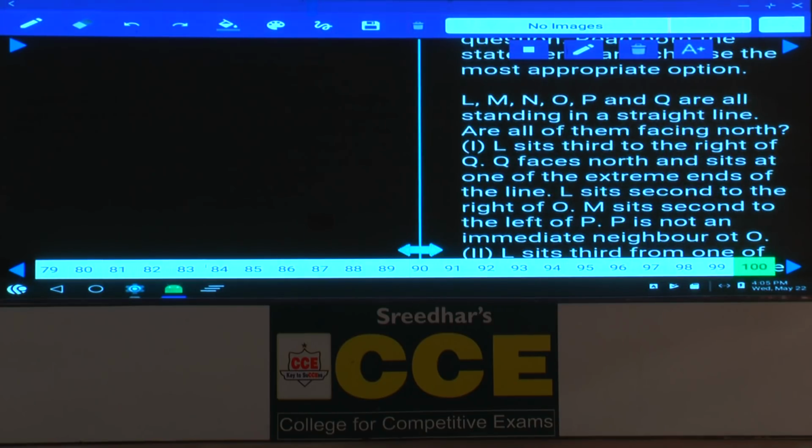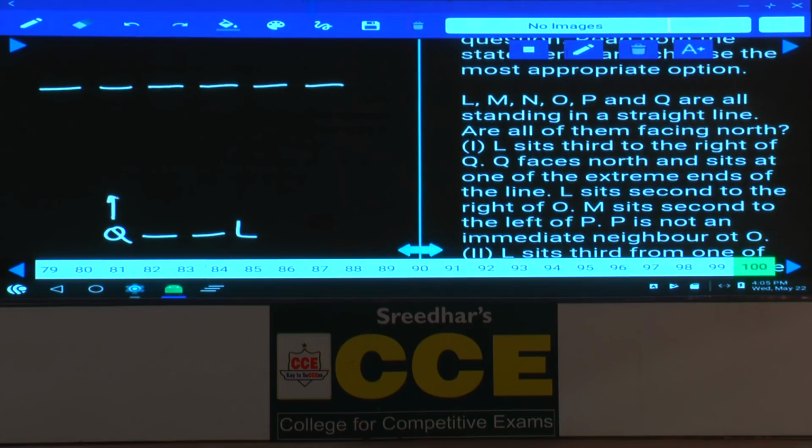99. Then question number 100. Now this 100: six persons L, M, O, P and Q are seated in a straight line facing north, and all of them are facing north. Now we need to identify whether all the persons are facing north or not. Now whenever the question is about yes or no, then L sits third to the right of Q. L is seated third to the right of Q. L sits third to the right of Q.